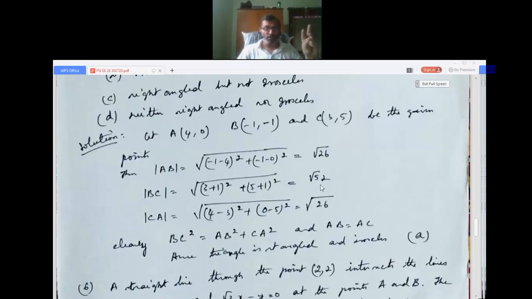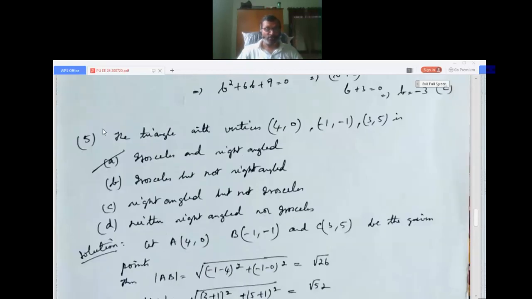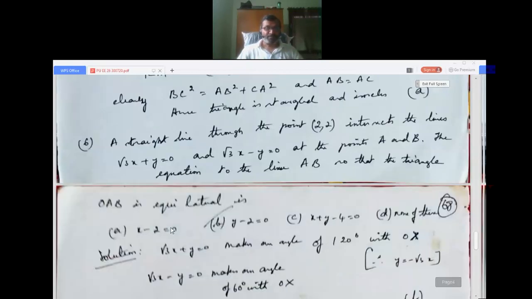So the square of BC will be equal to the square of AB plus the square of AC. So 52 is 26 plus 26. Hence the triangle is right angled and isosceles. That is the first option. Very basic problem.